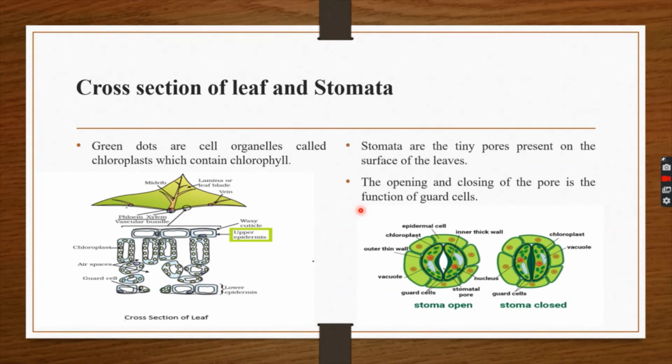So the opening and closing of the pore is the function of guard cells. You can see guard cells over here. These help in opening and closing the stomata. Water can be lost through stomata, hence the pores are closed when not needed for photosynthesis. When water flows into guard cells, these swell, causing the stomata pores to open, and the pores close if the guard cells shrink.